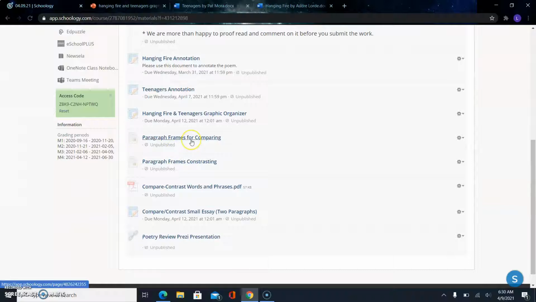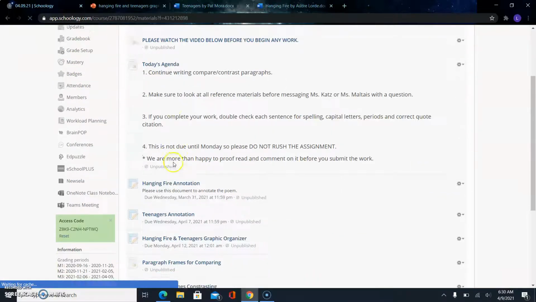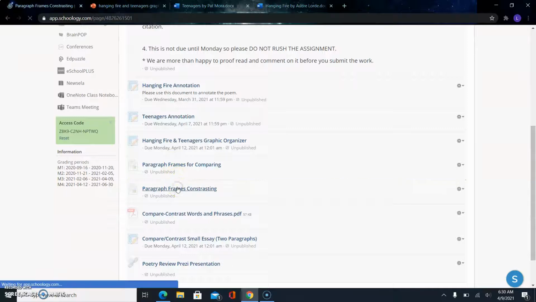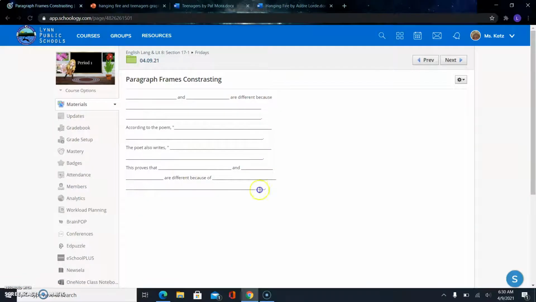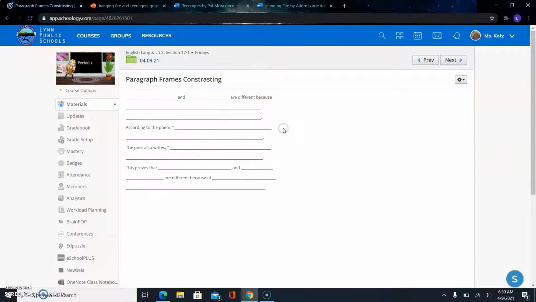And then finally, I would like you to look at the new stuff that is in this folder. So we have a paragraph frame for comparing and a paragraph frame for contrasting. Okay, you can open this up and you can literally just fill in the blanks if you'd like. You can use this exact frame, okay, with your information. The same thing is true for the contrasting paragraph, okay? You can open this up and you can just copy it and fill in the blanks, okay?